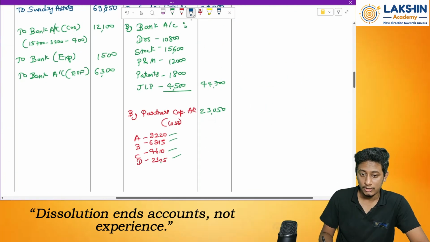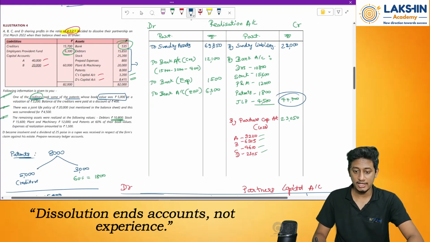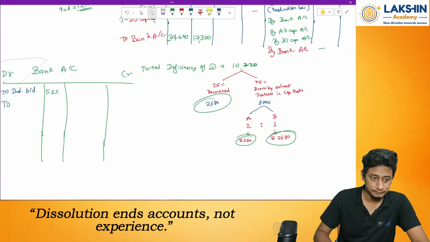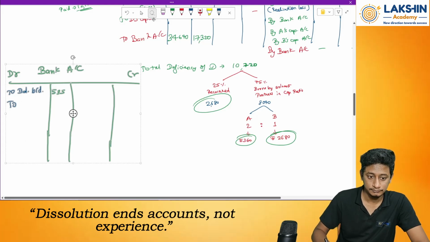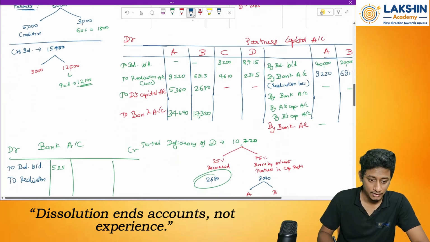Now look at all the entries in the realization account. First of all, 44,700 realized towards assets. So to realization account, how much? 44,700.